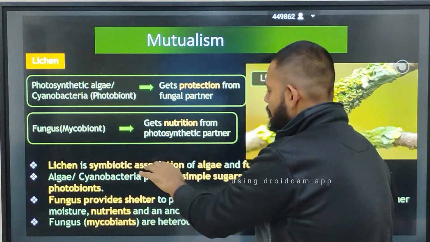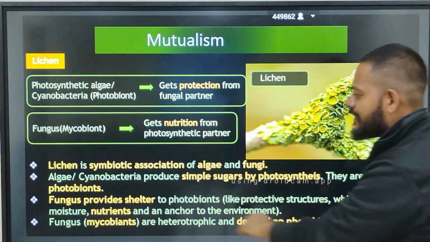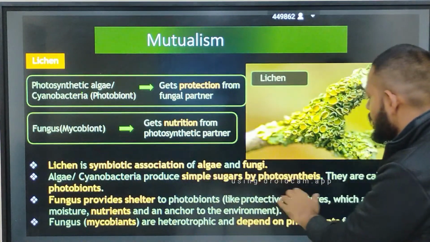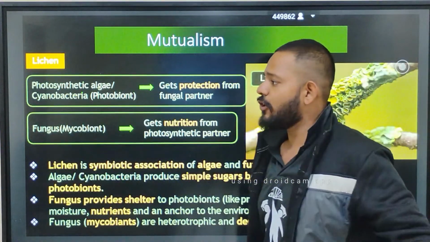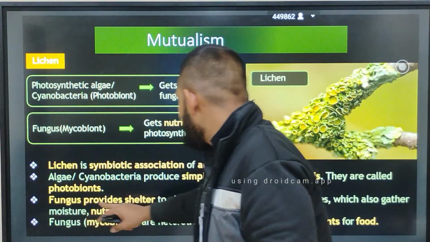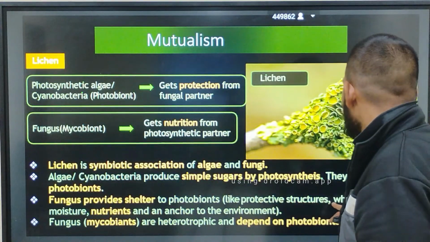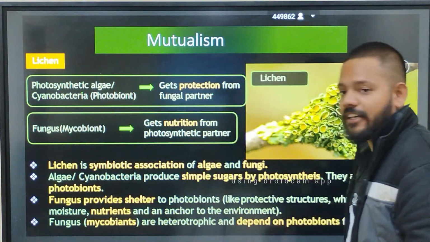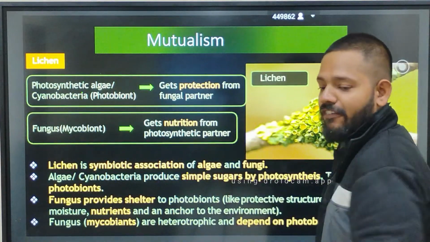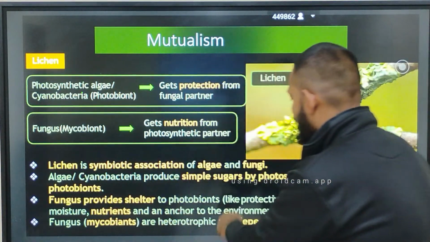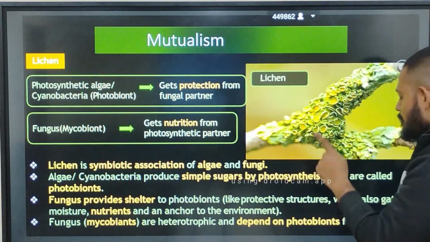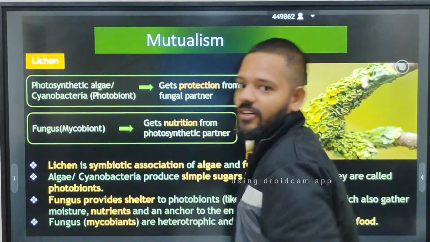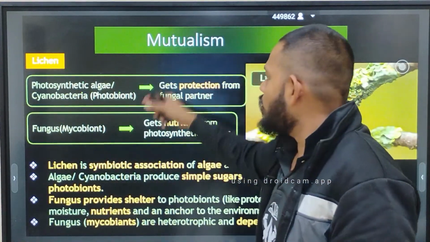Okay, so lichen is a symbiotic association of algae and fungus. Algae and cyanobacteria produce simple sugar by photosynthesis, they are called photobionts. Fungus provides shelter to photobionts, a protective structure which gives moisture, nutrients and an anchor to the environment. That is the work of your fungus. Fungus mycobionts are heterotrophs and dependent on photobionts for food.